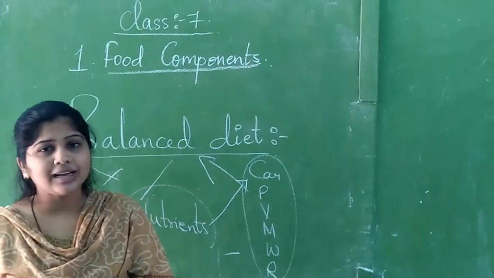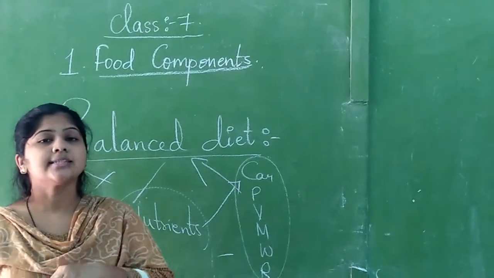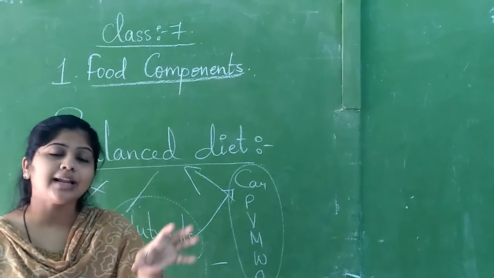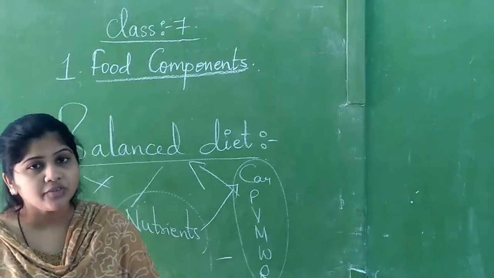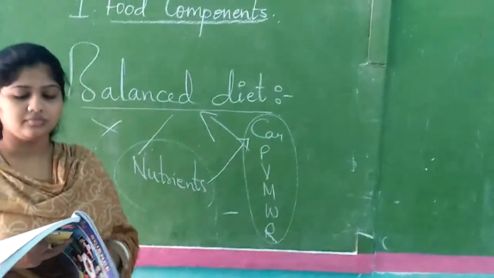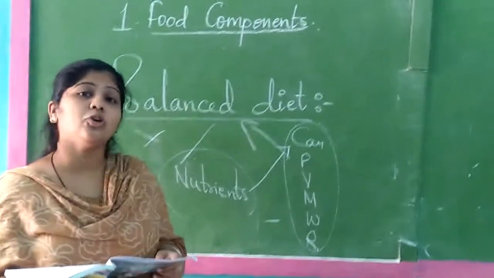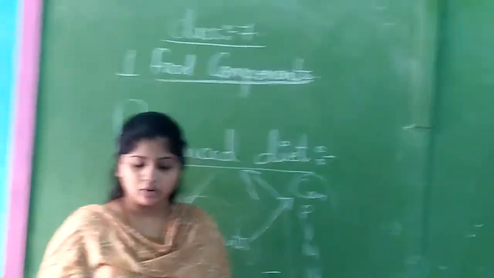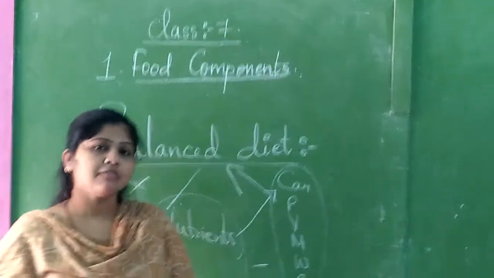Our climate of Telangana is suitable for growing rice, no? In the same way, in the northern part, their climate and soil are suitable for growing more wheat. So what will they do? They will grow more wheat there. Okay, now I will read the total paragraph and I will explain it to you.